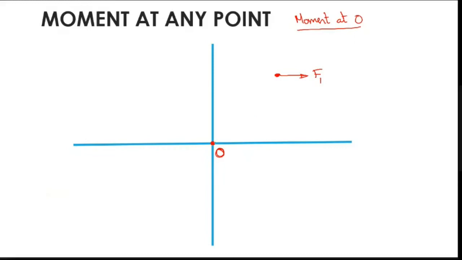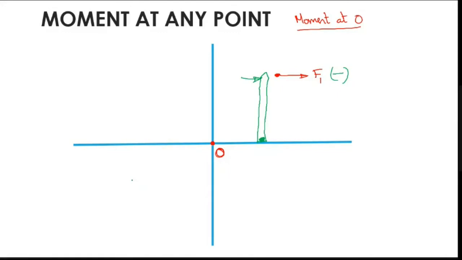How to identify? You keep your pen perpendicular to this force. The force is horizontal, so I'm going to keep my pen like this, vertically. So this is my pen. Now this pen, this side is fixed. This side you are having a force like this. How is the pen rotating? It is rotating clockwise. Your pen is rotating clockwise. So this is a clockwise, negative direction. The moment for this point is in the negative direction, right?